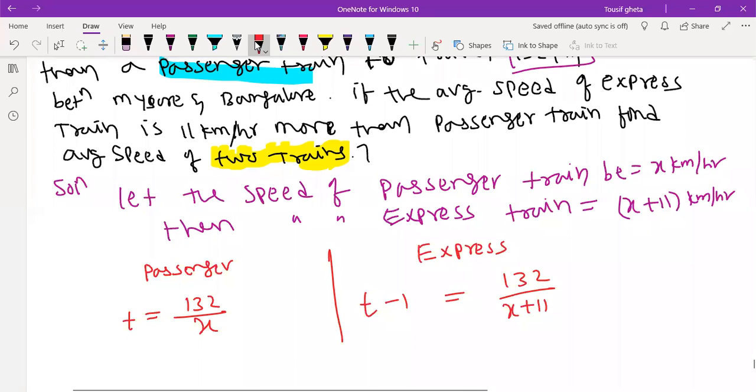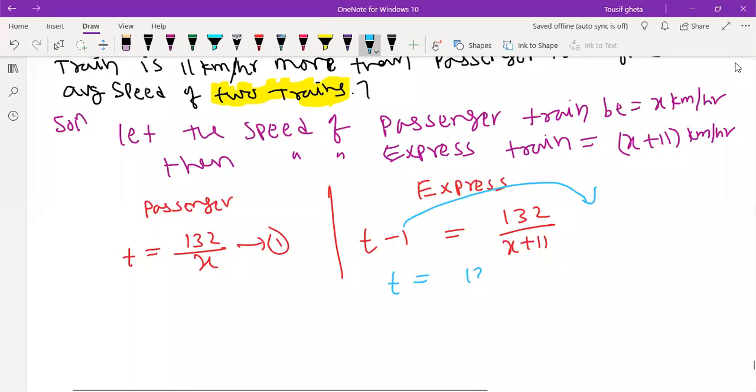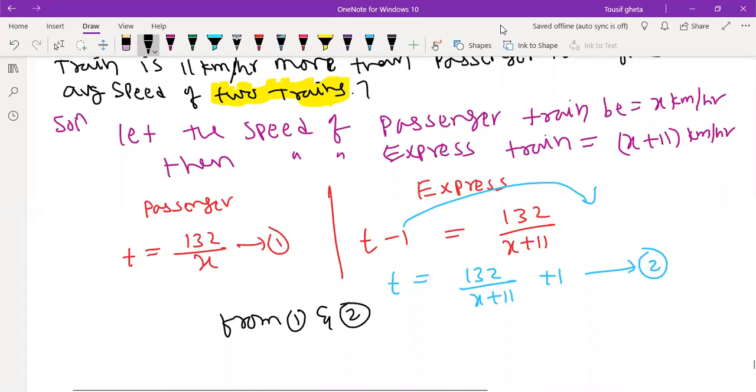Understood now? Okay. So actually you should do this on your own. So t is equal to 132 divided by x plus 11, plus 1. Equation 2. Right? So now we will take from 1 and 2. From 1 and 2, what can we write?